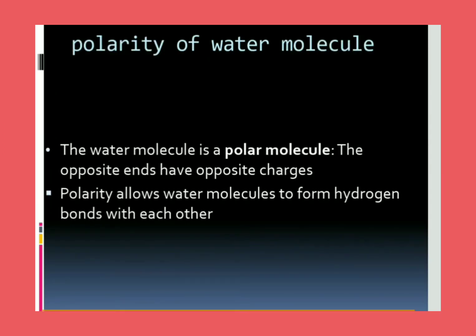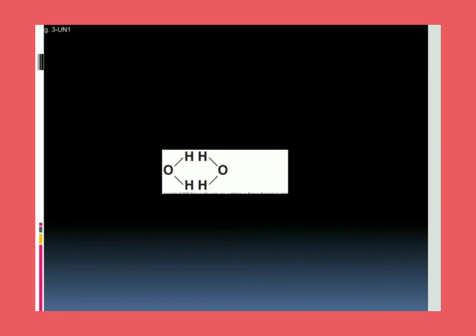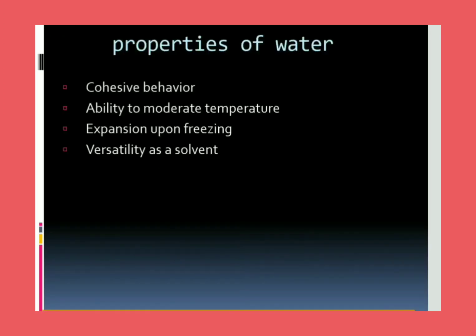The water molecule is a polar molecule, that is, the opposite ends have opposite charges. Polarity allows water molecules to form hydrogen bonds with each other. So it will form hydrogen bonds with each other because of their polarity. Here you can see the hydrogen bonds between the hydrogen and the oxygen of the polar water molecules.